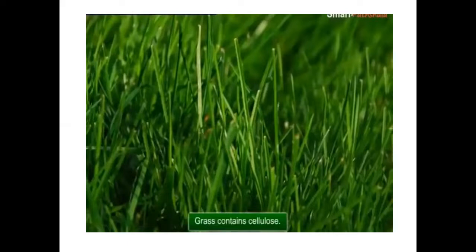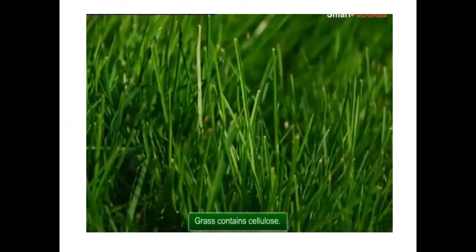So we human beings and other animals cannot digest this cellulose because we do not have the capacity to digest cellulose. Only these ruminants, which are nothing but grass eating animals, have the capacity to digest the cellulose present in the grass. Why is it so, children? Why can we not digest these cellulose substances? Only the grass-eating animals can digest the cellulose substances.